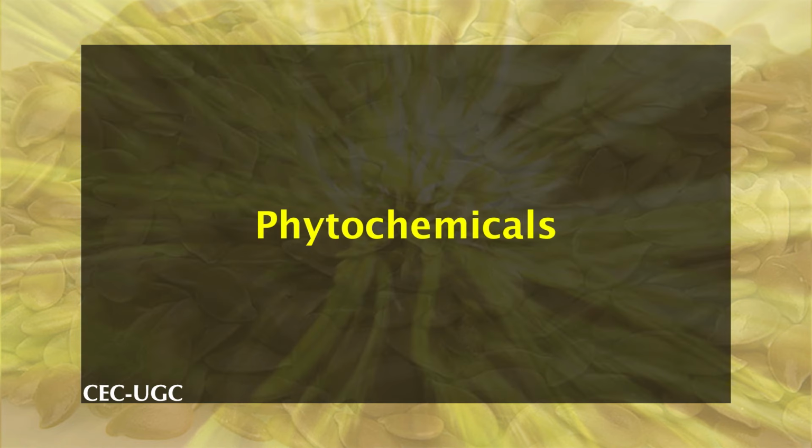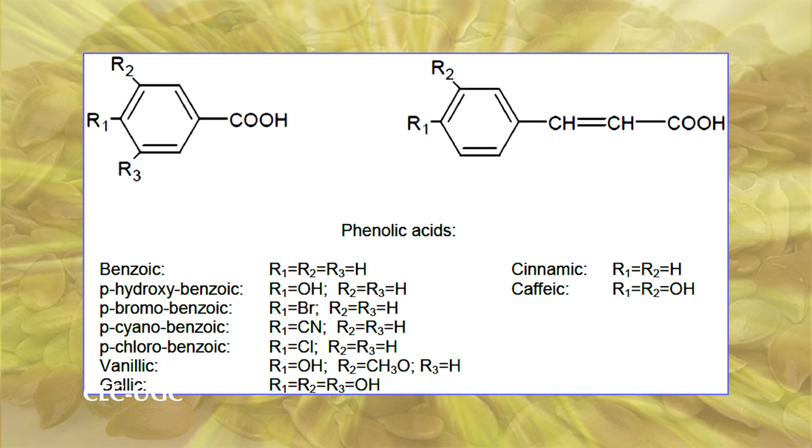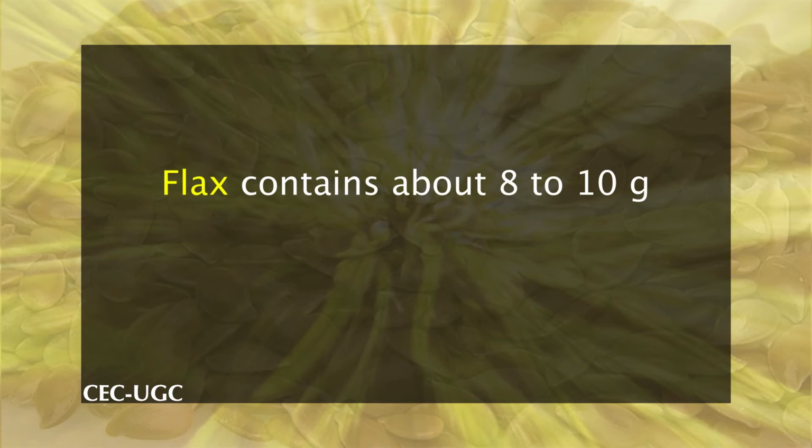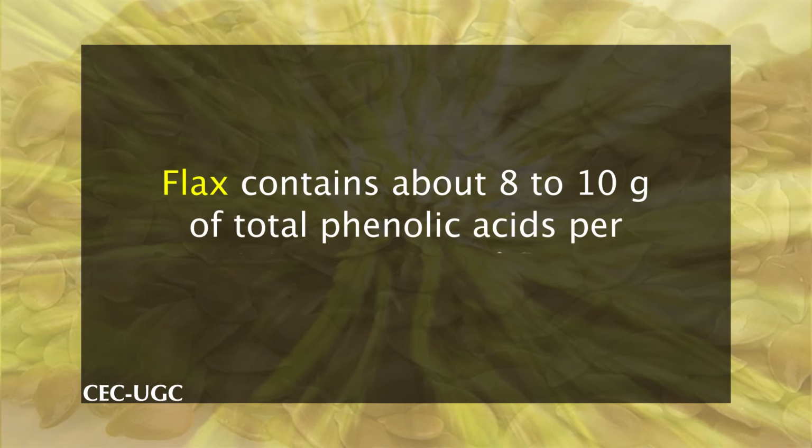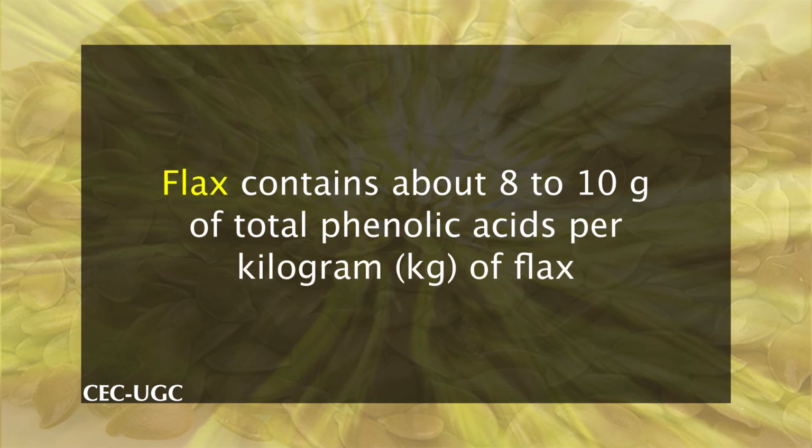Phytochemicals. Phenolic acids are among the phytochemicals found abundantly in plants. They appear to have antioxidant, anti-cancer and antimicrobial activities. Flax contains about 8 to 10 grams of total phenolic acids per kilogram of flax. Because they occur in association with fiber in plant cell walls, some of them could play a role in the health benefits attributed to flax fiber.